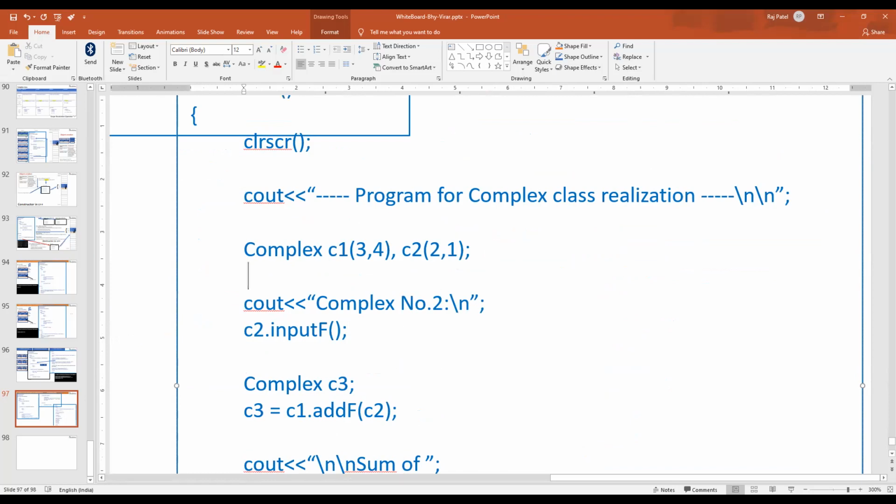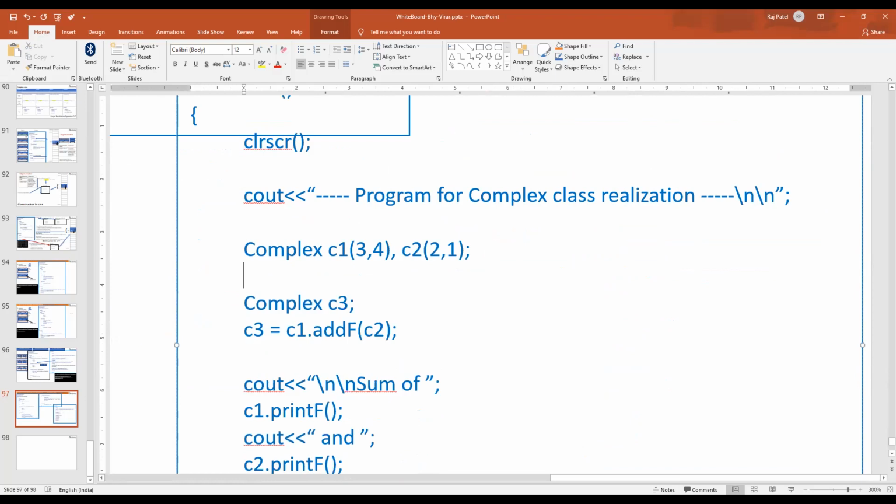So why should I ask the user to enter the value? So I'm not going to call the input function. Have you understood? I have just initialized C1 with 3 and 4, C2 with 2 and 1. Okay, so obviously the call will go to the parameterized constructor in this case. Then I have called C3. See, C3 I do not know any value, so obviously the call goes to the default constructor and it will get the value 0.